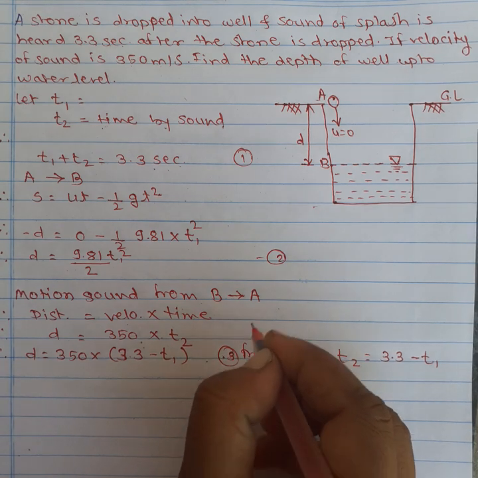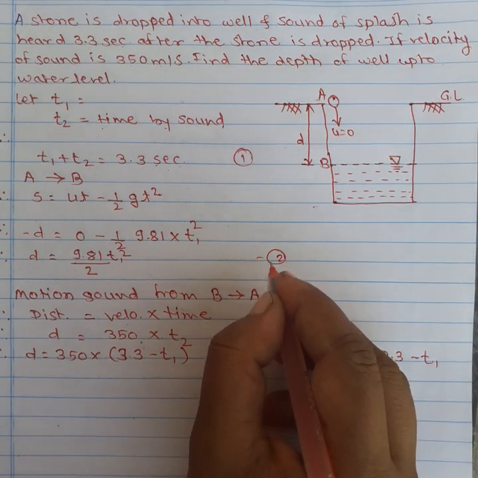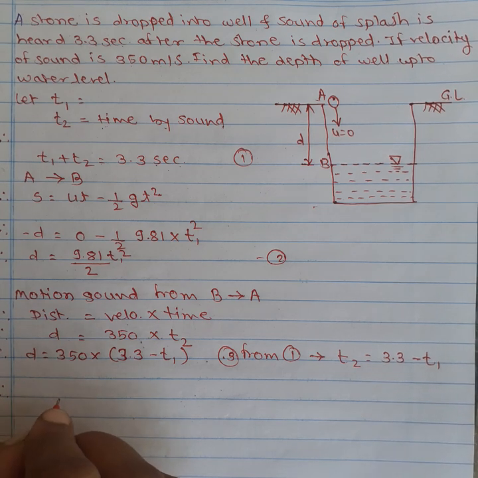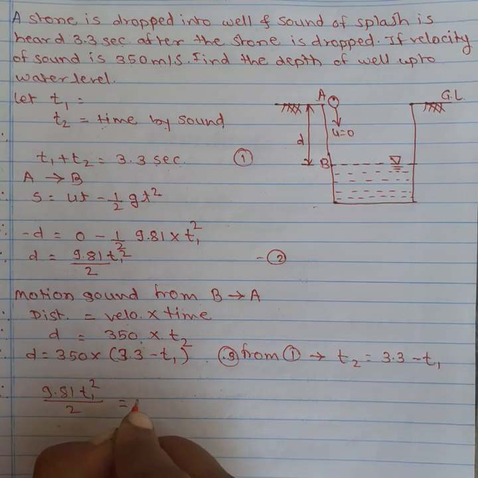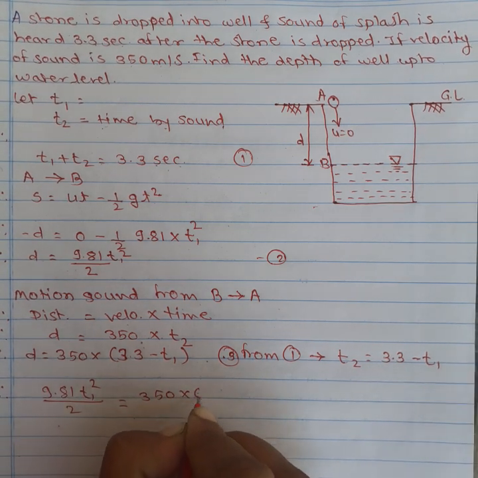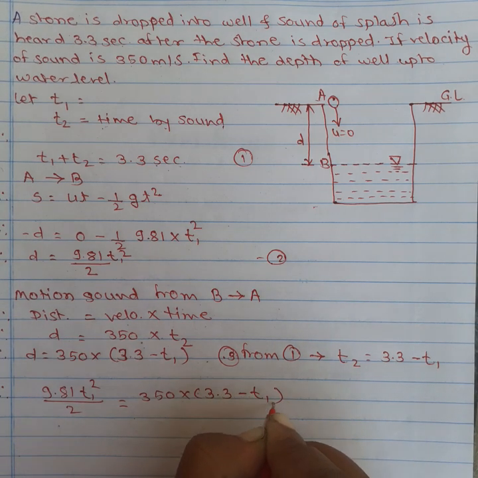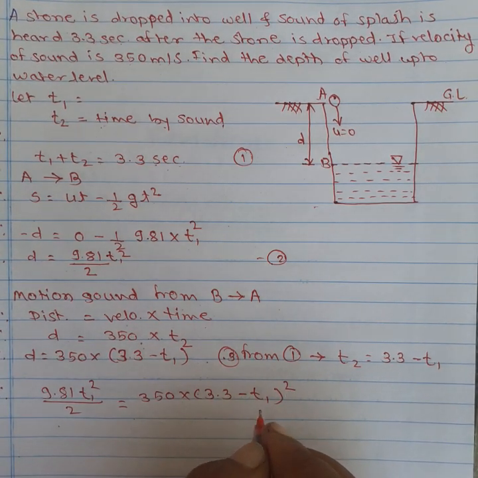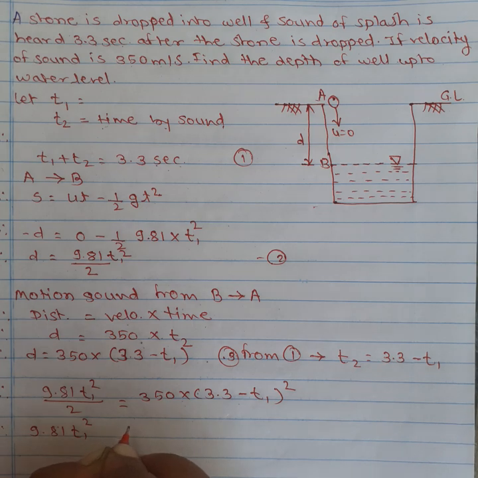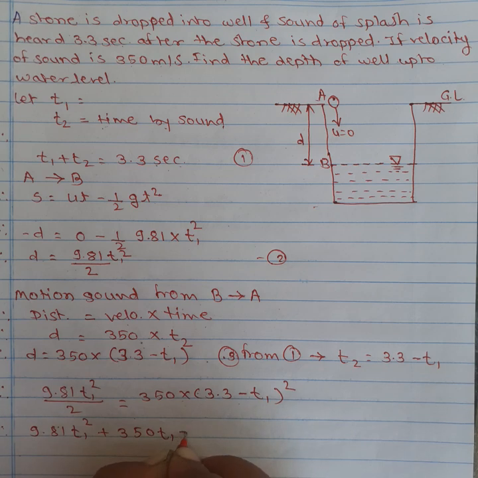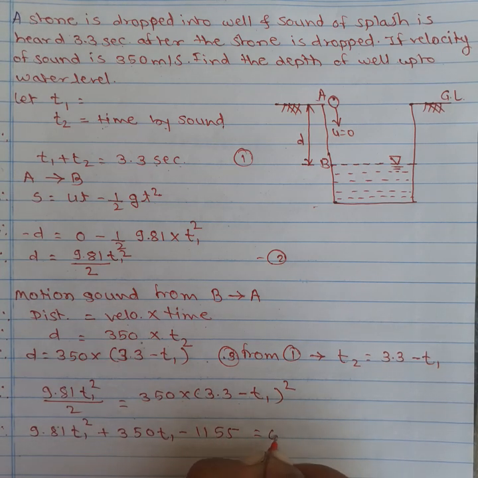Now equating the second equation and the third equation, you get 9.81 T1 square divided by 2 is equal to 350 into (3.3 minus T1). By solving this equation you get 9.81 T1 square plus 350 T1 minus 1155 is equal to 0.